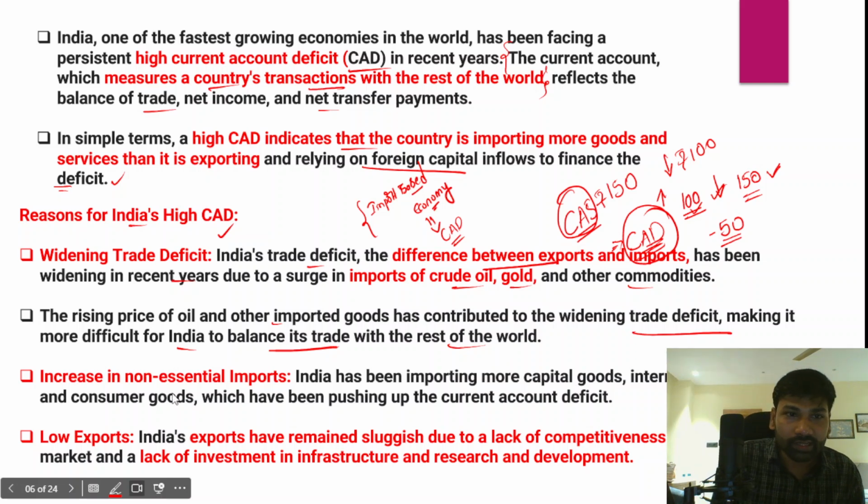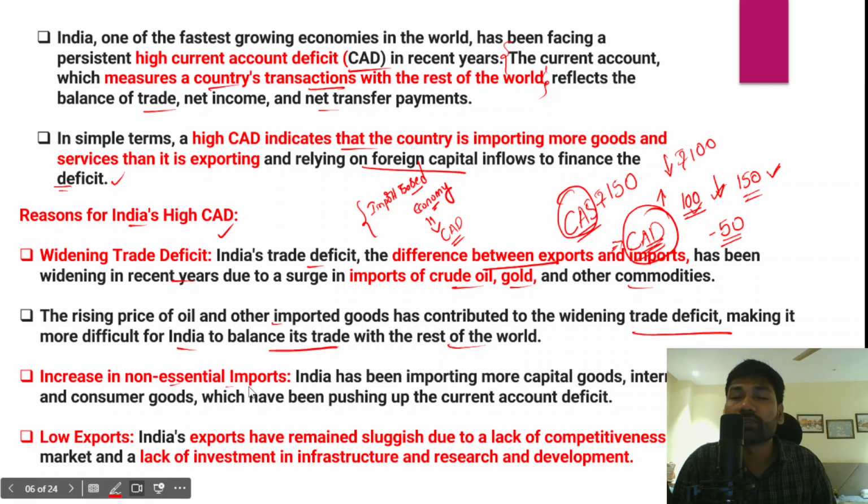And apart from that, there is another reason: an increase in non-essential imports. There are a number of imported goods which are considered non-essential. When we are constantly importing non-essential goods, the number of imports will increase compared to total exports.